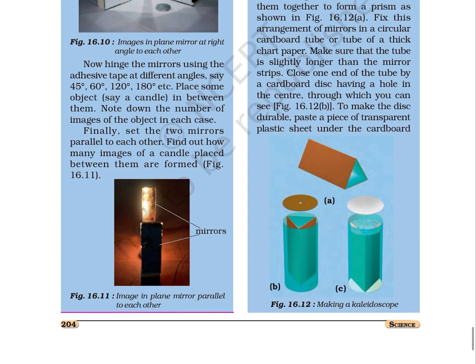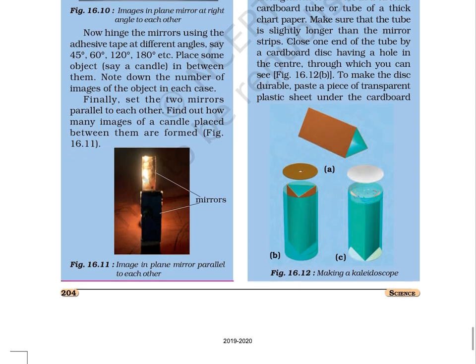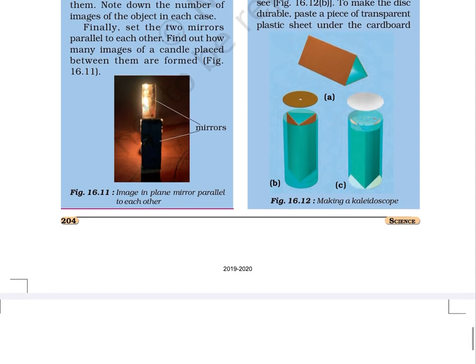Fix this arrangement of mirrors in a circular cardboard tube or tube of a thick chart paper. Make sure that the tube is slightly longer than the mirror strips. Close one end of the tube by a cardboard disc, having a hole in the center, through which you can see, as shown in figure 16.12b. To make the disc durable, paste a piece of transparent plastic sheet under the cardboard disc. Figure 16.12. In figure 16.12, 3 figures have been shown depicting how to make a kaleidoscope.